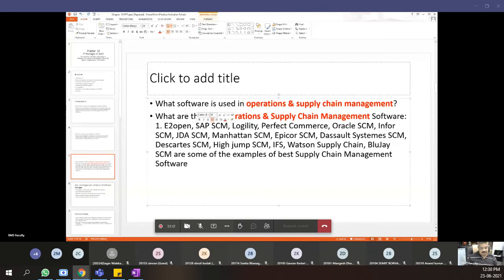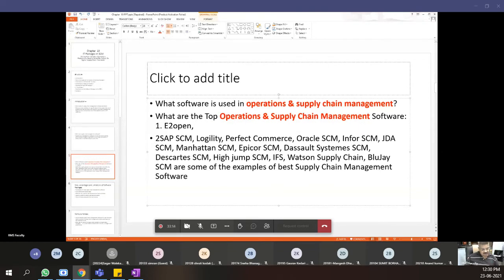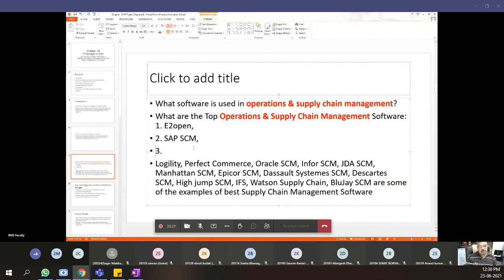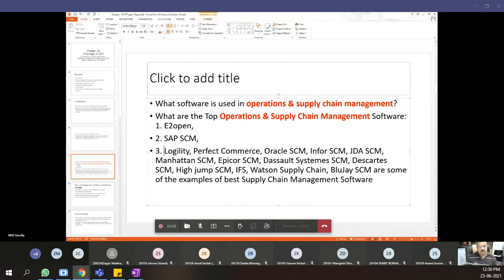Two, SAP SCM, SAP Supply Chain Management. Third is Logility. Fourth is Perfect Commerce.